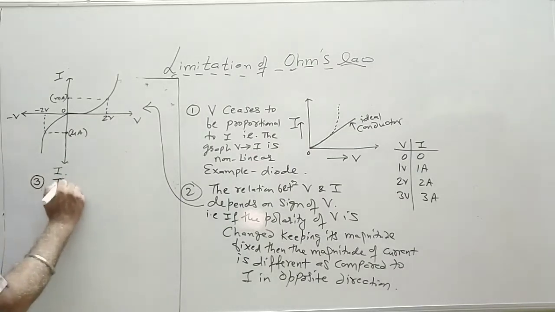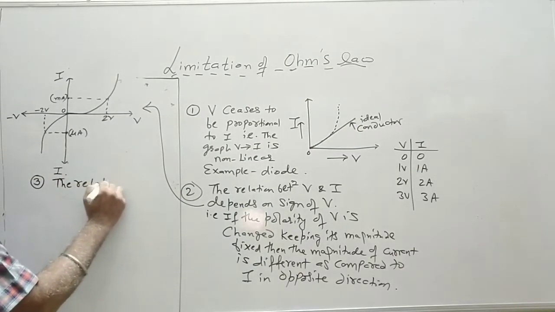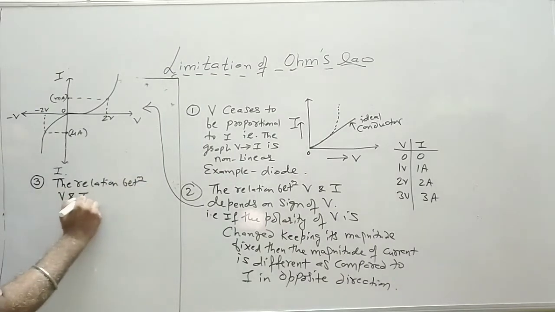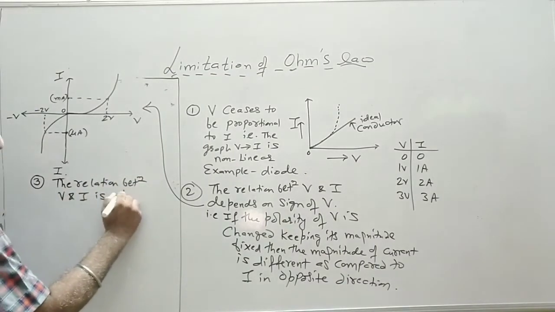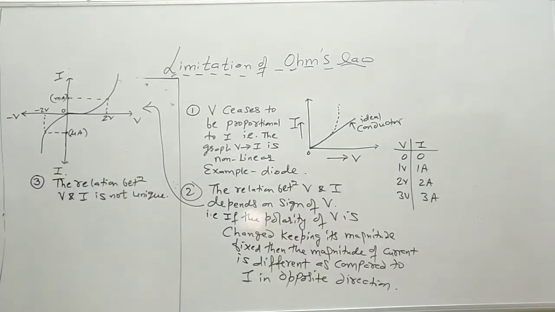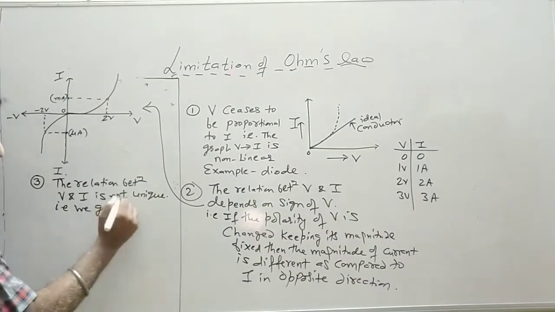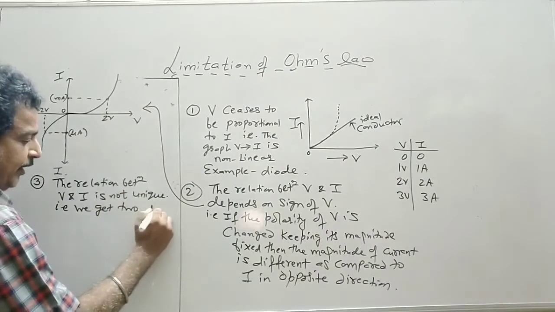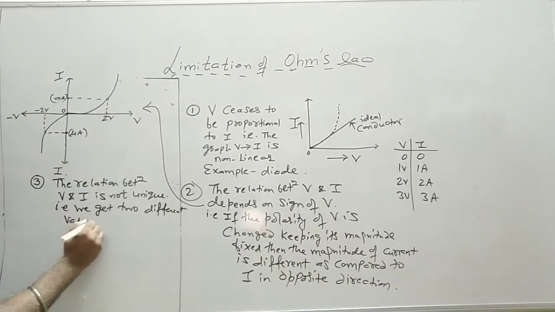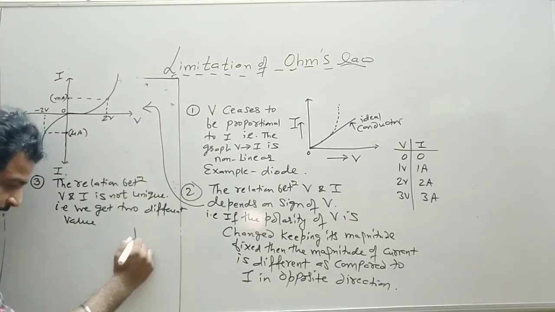So the third limitation is that the relation between V and I is not unique. In this situation, we get two different values. So let us see the graph in this situation.